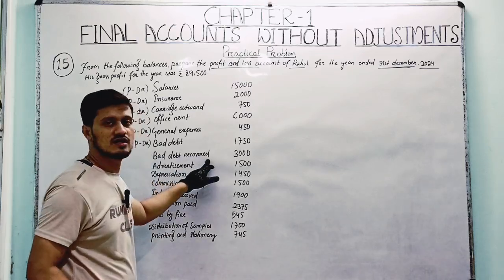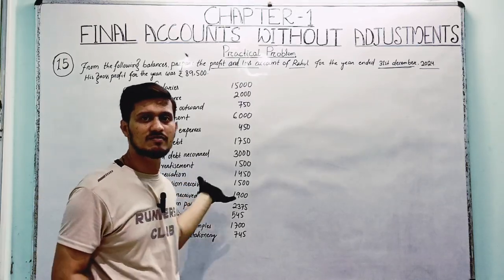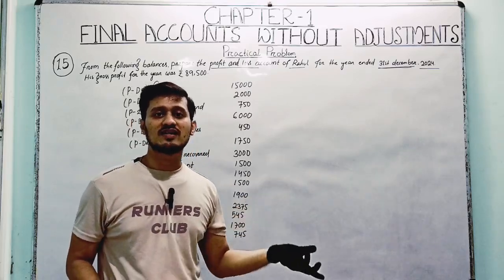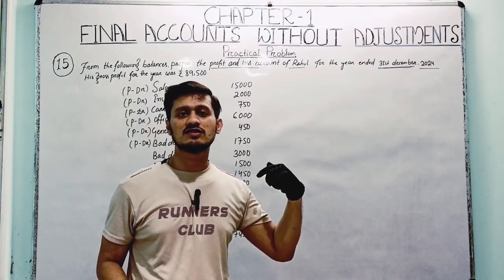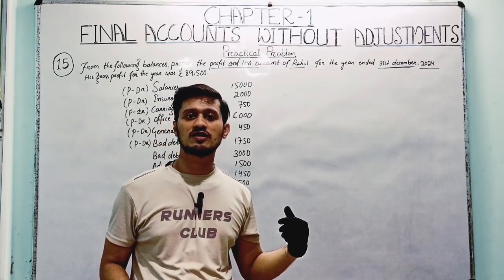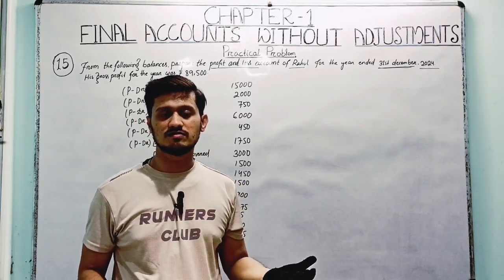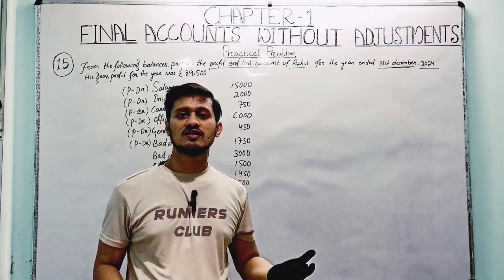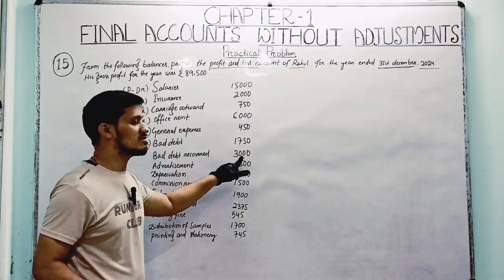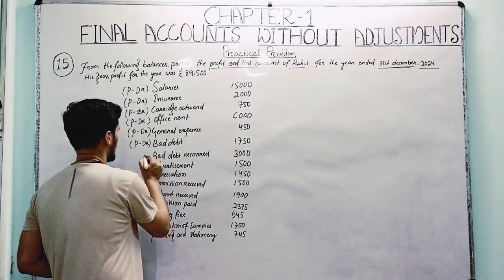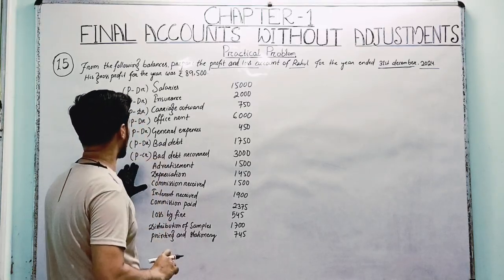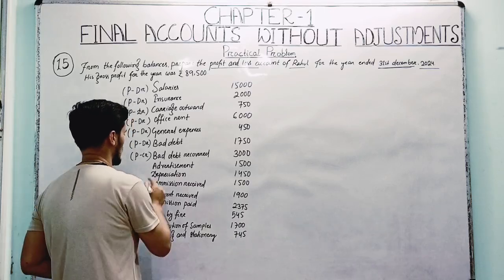Bad debt recovered: the debt was bad, but when a bad debt comes again and promises to pay, saying yes, I will pay the credit amount taken before, then bad debt recovered is income. So bad debt recovered will be credited to the profit and loss account.